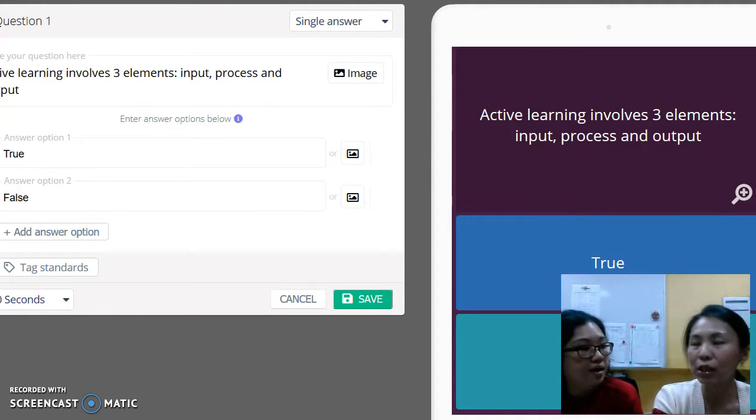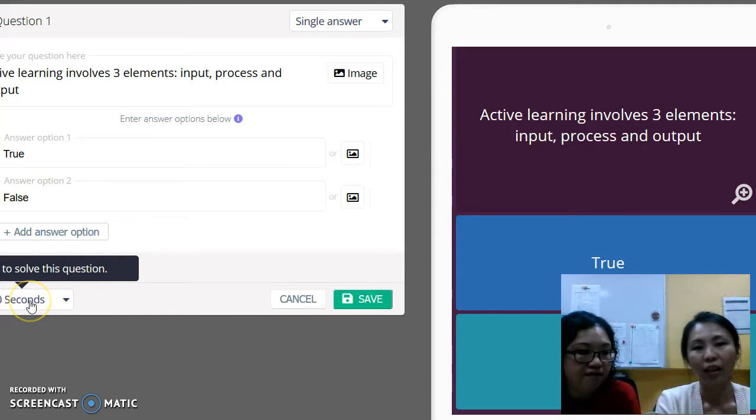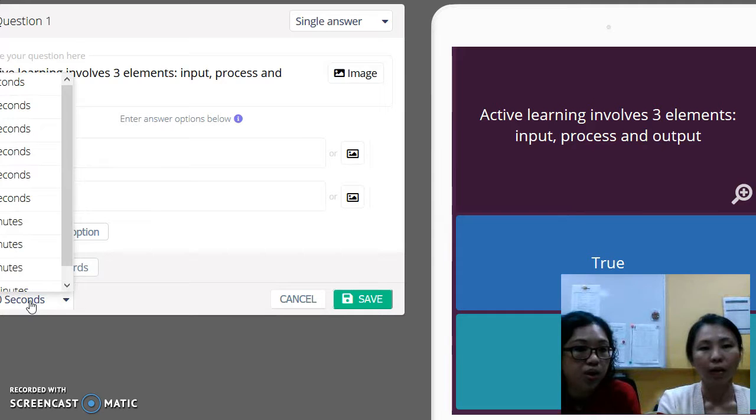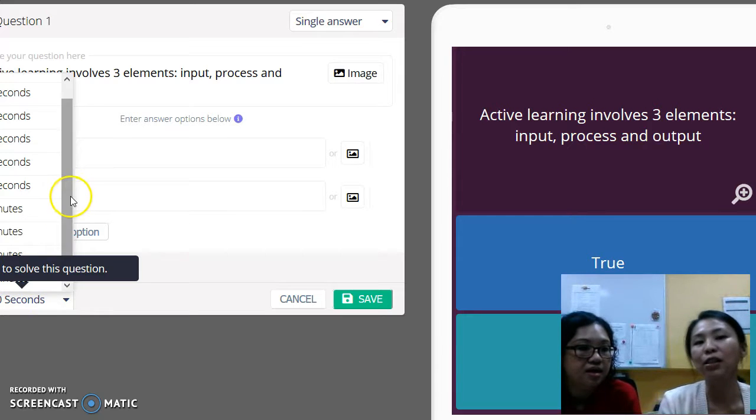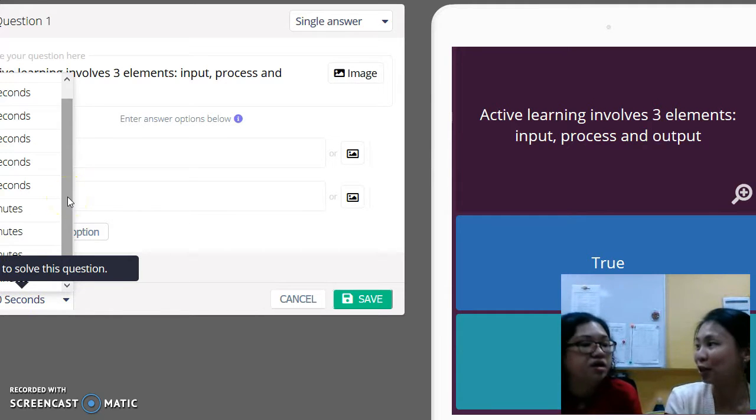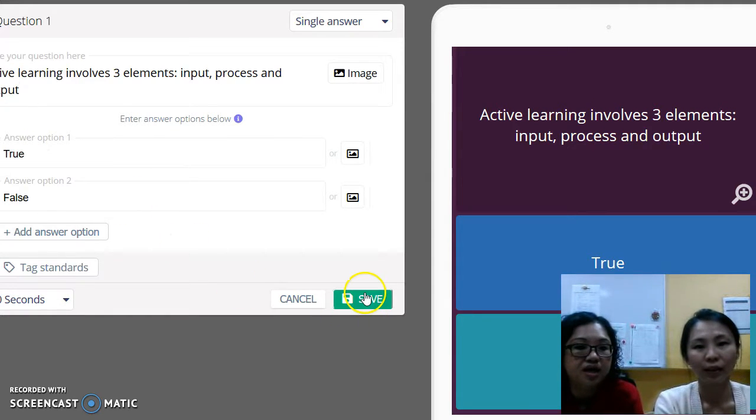Okay, so does the student get enough time to answer the questions? How much time to give? You can select at the bottom left corner here. You can have anything ranging from 5 seconds to 15 minutes. Wow, 15 minutes is good enough to answer the mathematical questions. Yes. So for this particular question, let's say 20 seconds, since it's a true or false. Okay, then remember to save.